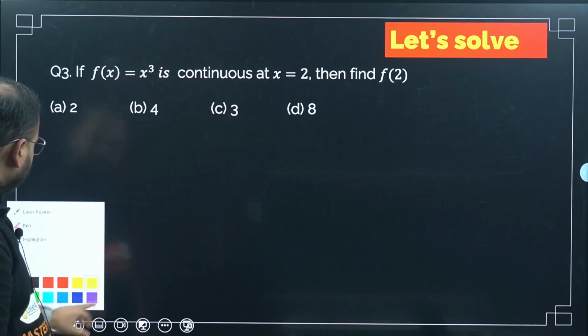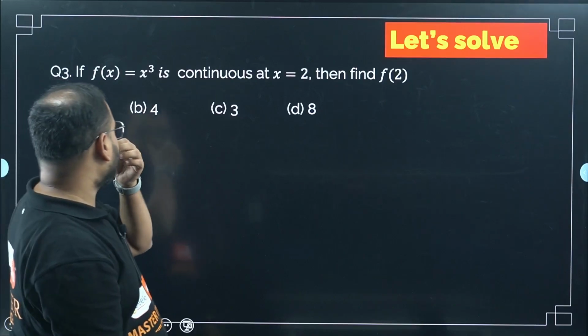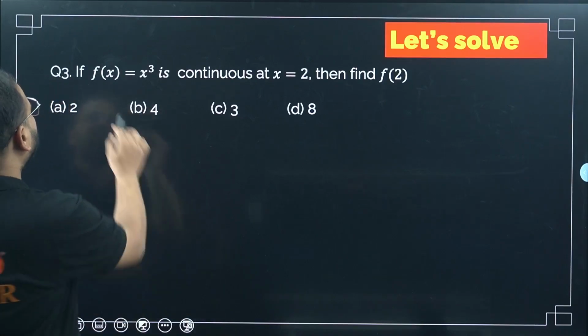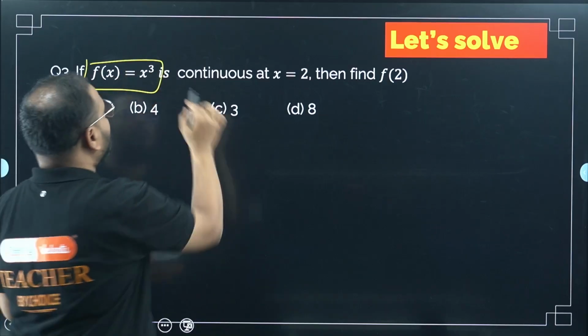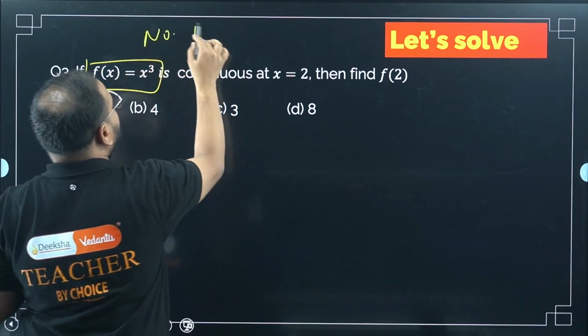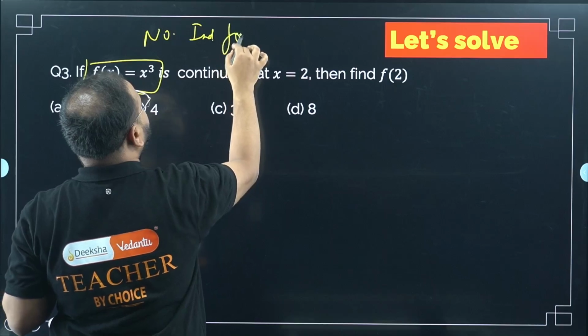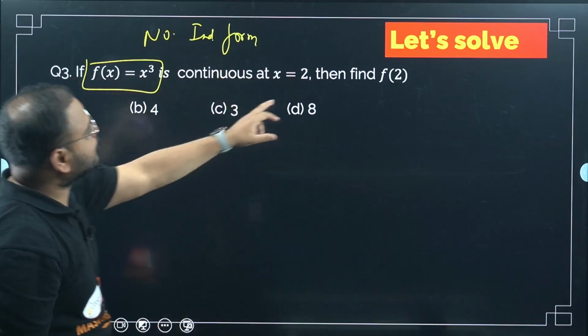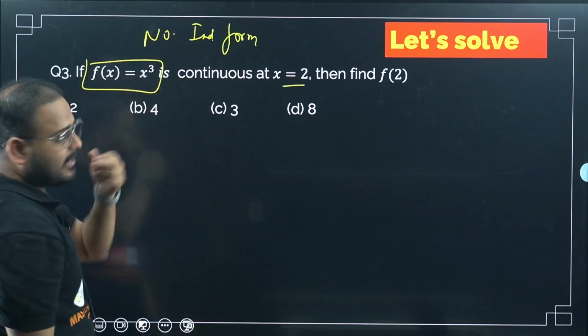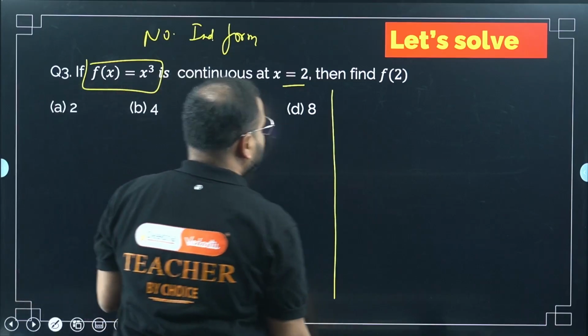Okay, sir. Let's solve question number 3. This is the simplest question ever. Why simplest, sir? Because there is no indeterminate form. How come, sir? Put x equals 2. If you do that, what are you going to get? 8. So it's not indeterminate. So we have to find LHL.